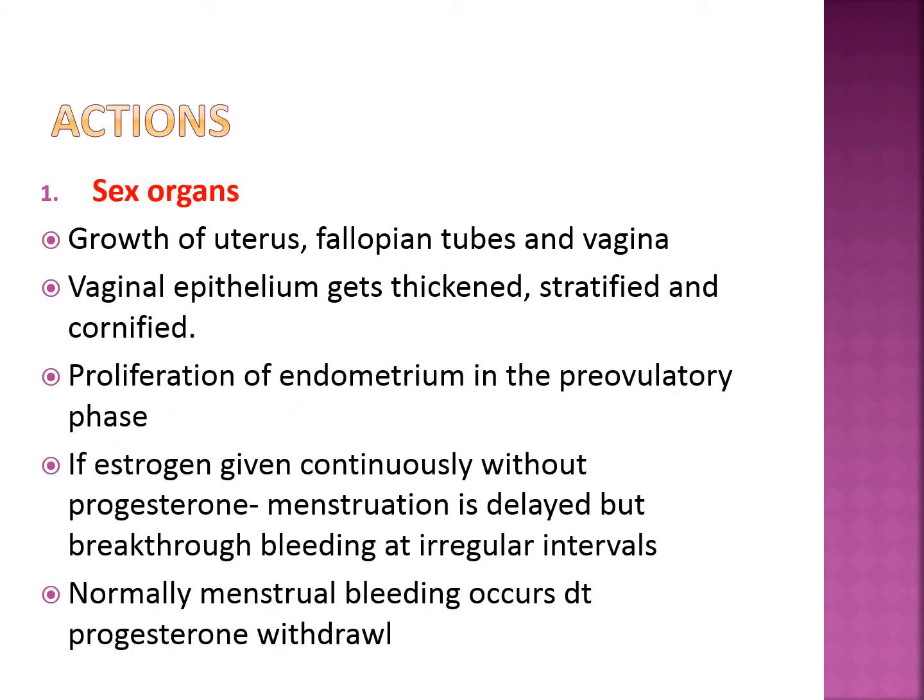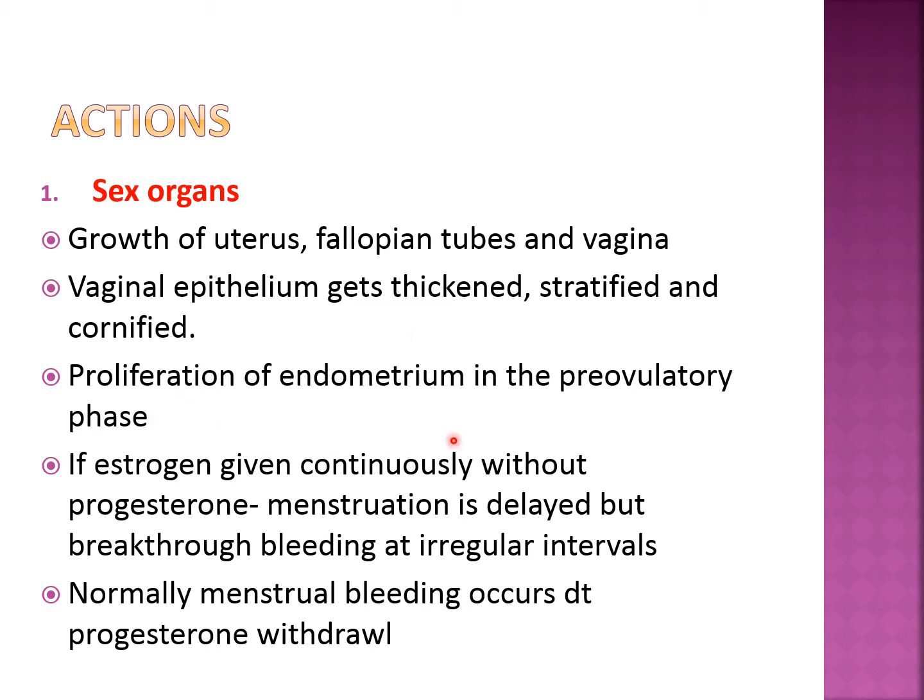Now coming to the actions of estrogen. First, on the sex organs, it is responsible for growth of the uterus, fallopian tubes, and vagina. The vaginal epithelium gets thickened, stratified, and cornified. That is the reason that after menopause, the post-menopausal woman suffers from urogenital atrophy due to dryness and thinning of the vaginal epithelium, as estrogen is absent.